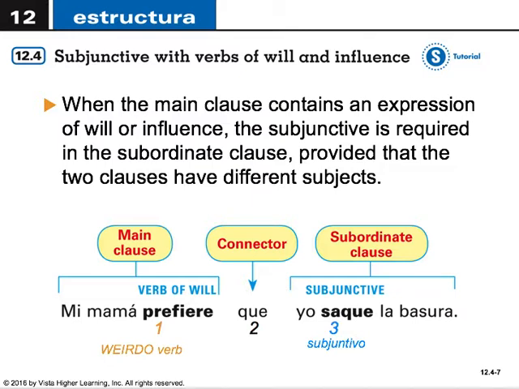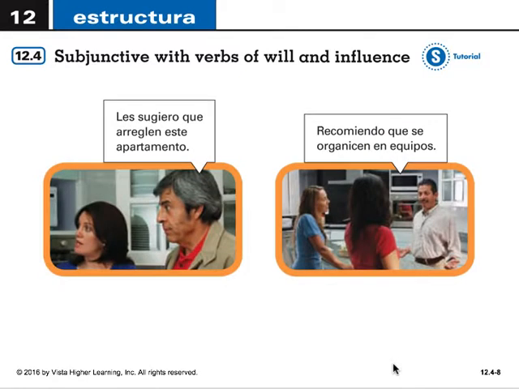For example, mi mamá prefiere que yo saque la basura. In the main clause we have a weirdo verb, in this instance, prefiere, with the subject being mi mamá, the connector que, and in the subordinate clause, que yo saque la basura, that I take out the trash. Because we have the weirdo verb and the connector que, we need in the third part the subjuntivo to express sort of the speculative, or rather really will or influence that's being put in this verb.